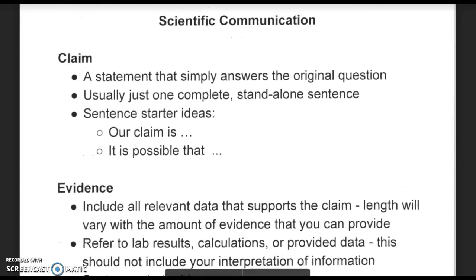In your claim, you are going to give one statement that simply answers the original question. This is usually just one complete standalone sentence. For example, you might say something like, "Our claim is," or "It is possible that." The claim is the direct answer to the question.